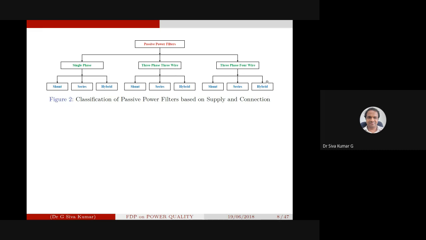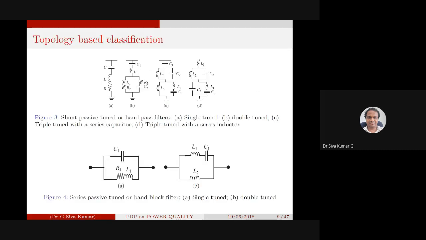If time permits, we'll try to see how the passive filters for the three-phase four-wire system look. Okay. Next, we go for a topology-based kind of connection. The shunt passive tuned or bandpass filters. The single tuned one, in figure A, has a combination of R, L and C. It is tuned for one particular